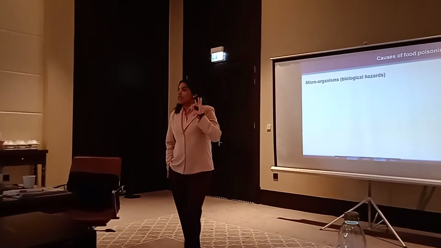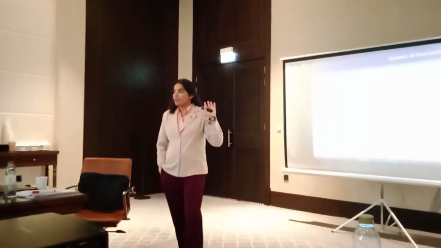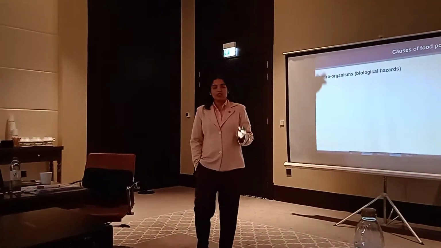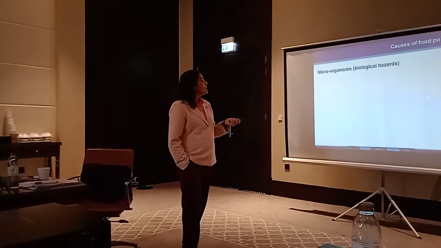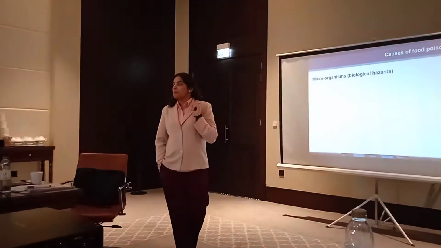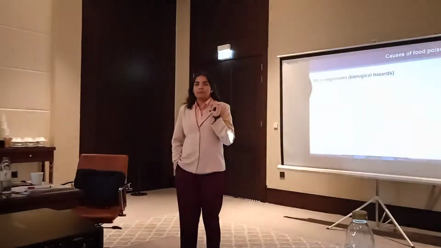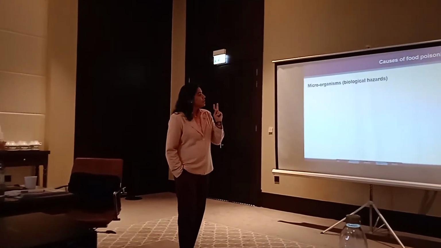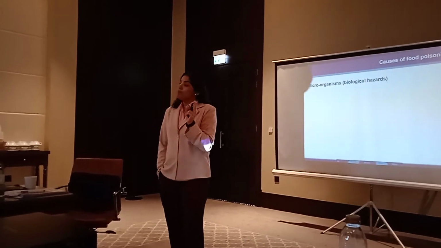We have discussed four hazards again. What are they? Physical, chemical, biological and allergens. Okay. So food poisoning is mainly caused by which hazard? Microbiological hazard. There are two: food poisoning can be caused by both types.